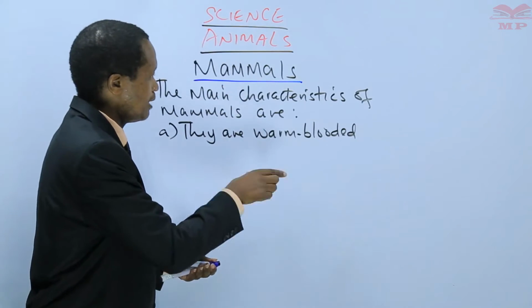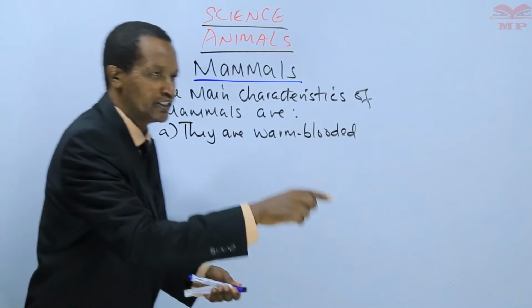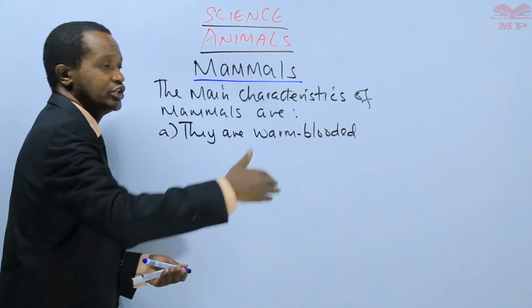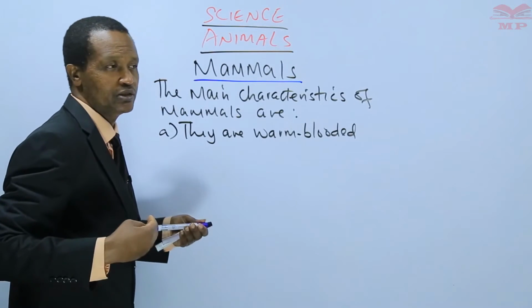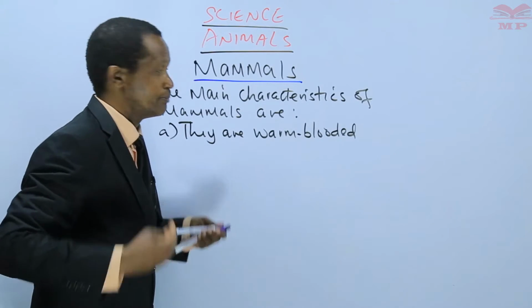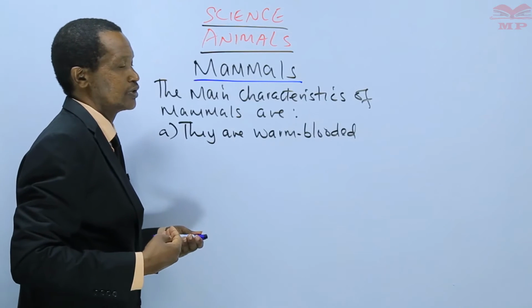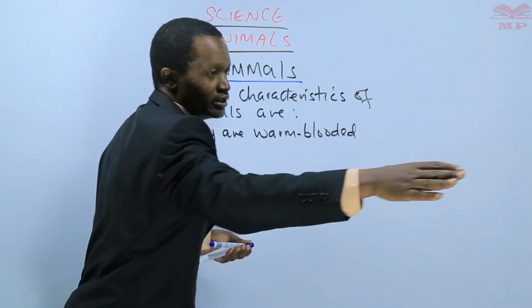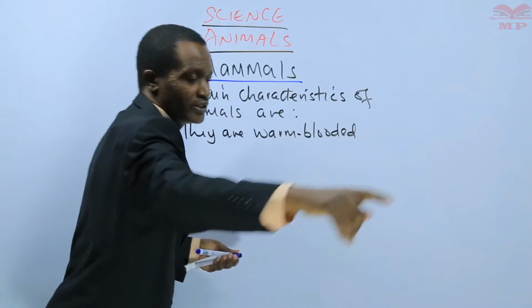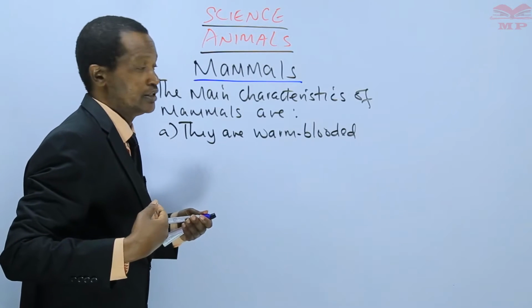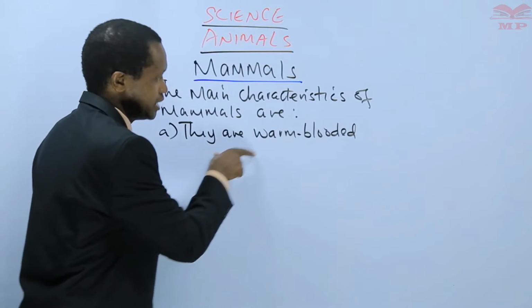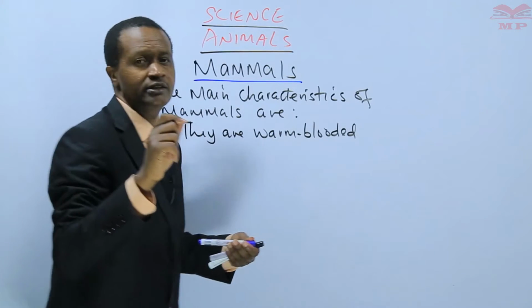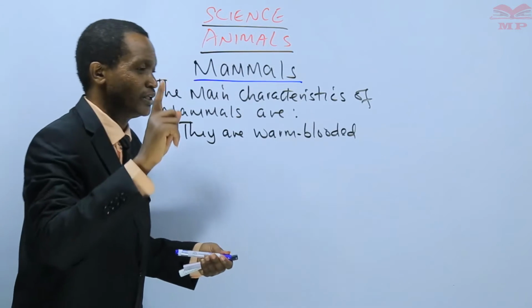So mammals are warm-blooded. They are not affected by change in the surrounding because their bodies can regulate the temperature. So when it is cold in the environment, that does not affect their blood temperature. So they are warm-blooded. That is point number one.